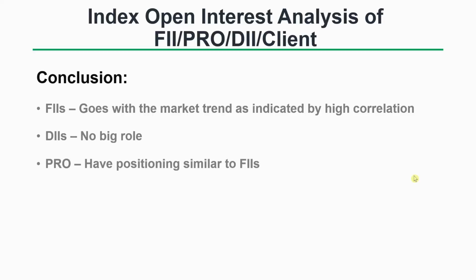And pros, they have a positioning quite similar to FIIs. So that's why we have included FII and pro analysis together. If you don't want, you can just uncheck that data. And then you have client. They are often contrarian to the market trend. So now you can decide based on this what you want to do in your own trading.